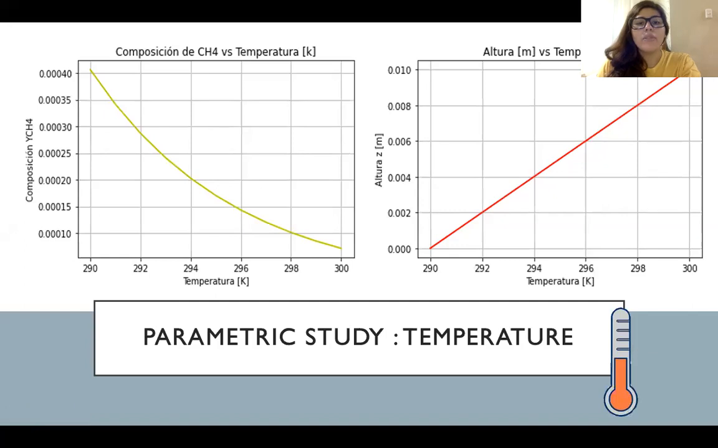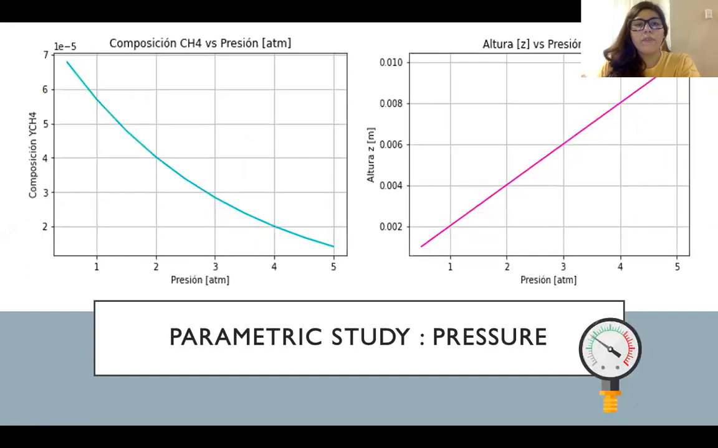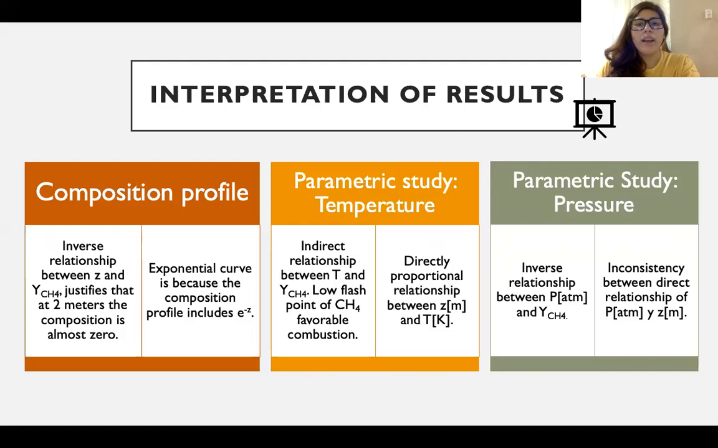The following graphs represent the first parametric analysis, in which the temperature was varied with respect to the methane composition and the height. For the second parametric study, the pressure is varied with respect to the methane composition and also the height. The composition profile presented an inverse relationship between the variables, so as the height increases, the composition tends to zero, since when it was evaluated at 2 meters, the composition was almost zero.